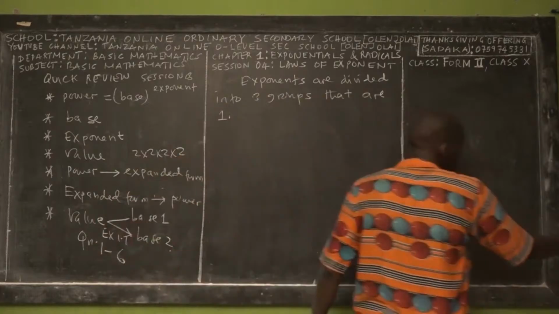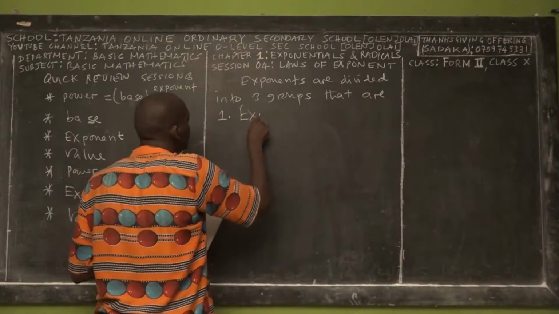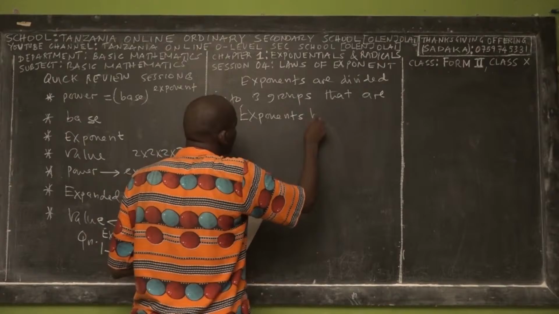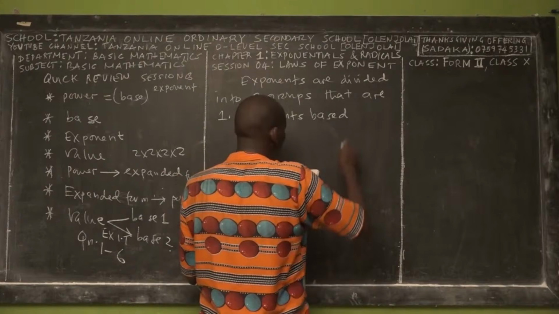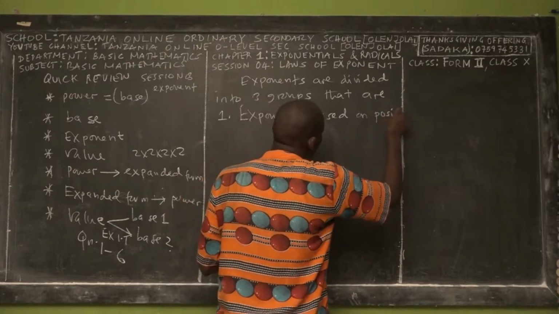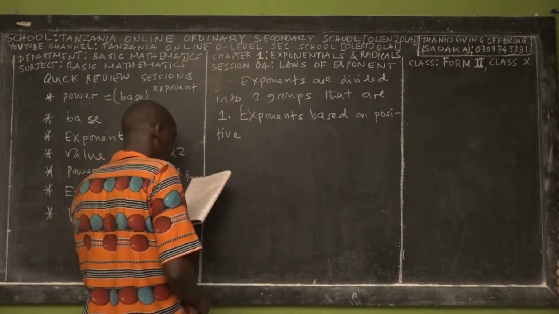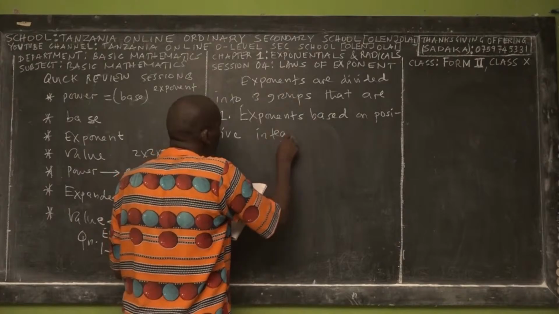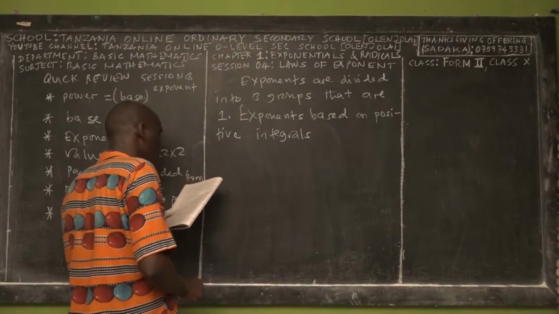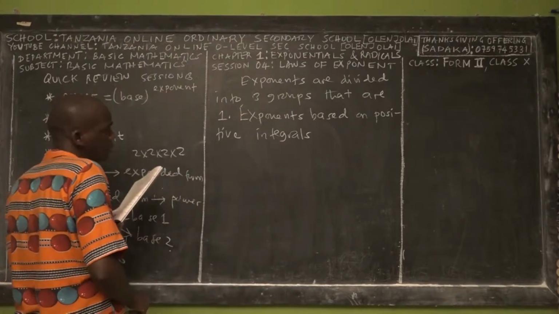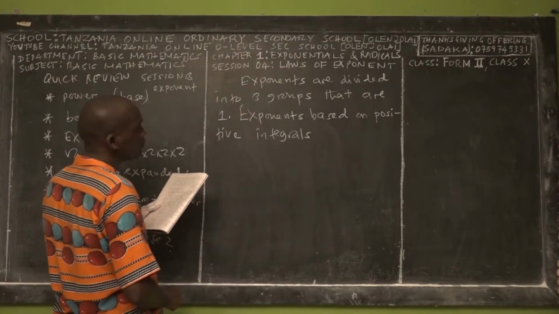The first category is exponents based on positive integers. So when you say exponents based on the positive integers,